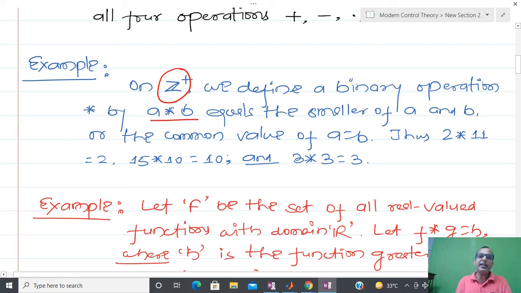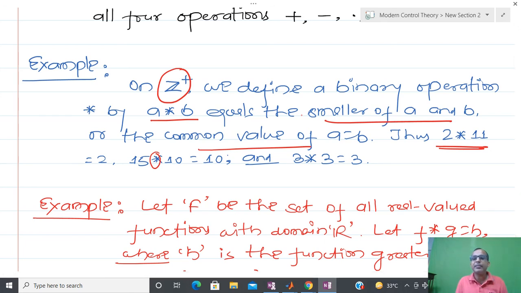I am telling that when A operates on B, that is equal to the smaller of A and B. If both are equal, then I can take either A or B. So suppose you have to compute 15 operated on 10, based on this operation, that is 10, because I know how our machine is interpreting that operation. So now you know how the machine is able to understand.